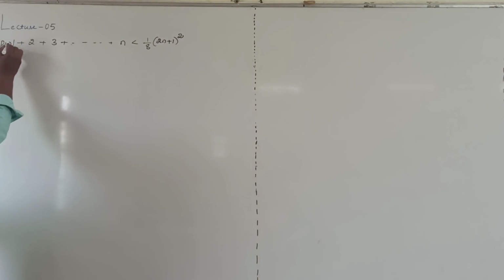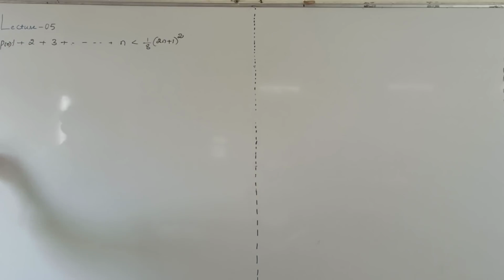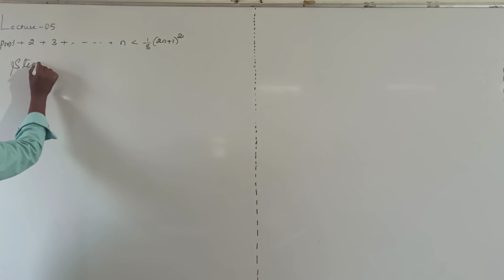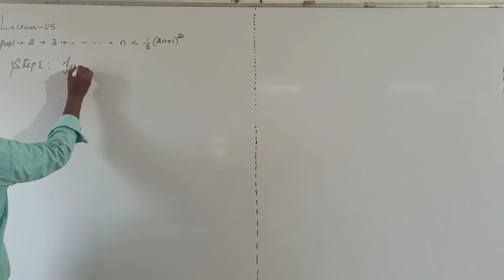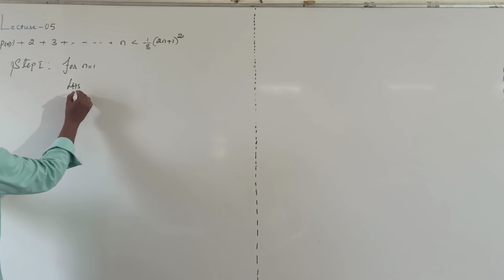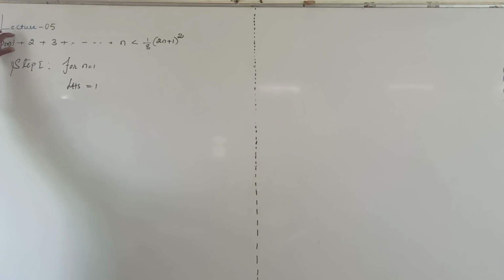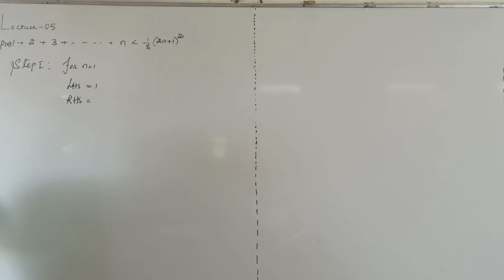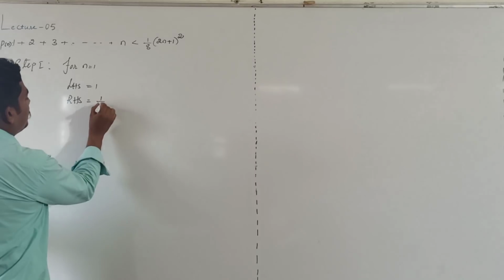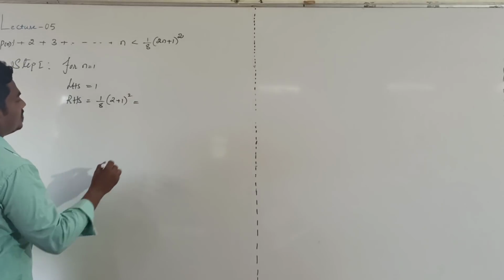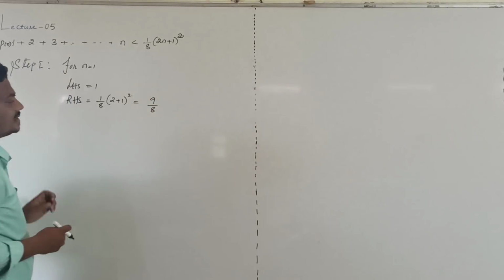Suppose this is our given statement, I will take this as P of n. Step 1. For n equal to 1, what is our LHS? Clearly 1. LHS for n equal to 1 means clearly the first term, that is 1. And consider the RHS expression and put n value 1. That is 1 by 8 into (2 plus 1) whole square, that's equal to 9 divided by 8.